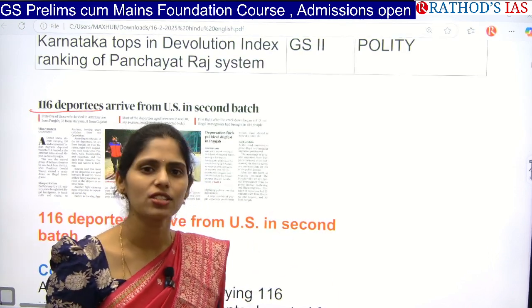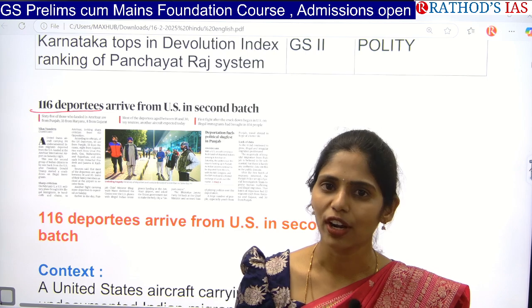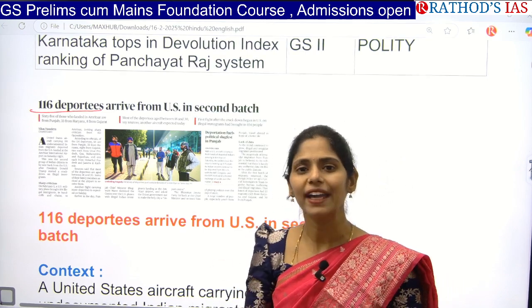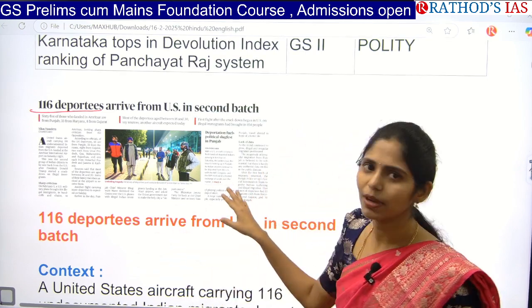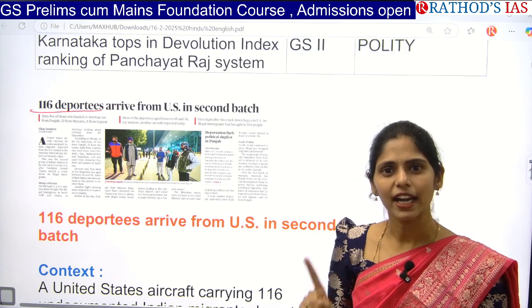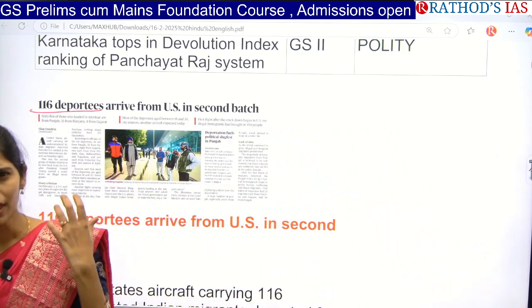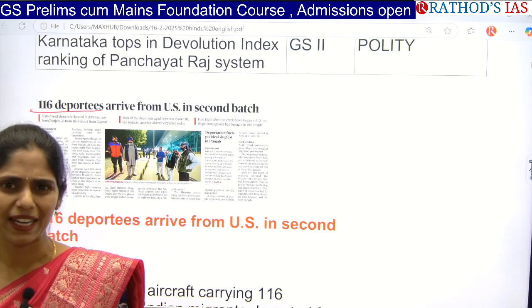In this context, one military flight already deported around 104 illegal Indian migrants, and this is the second time, around 116 deportees arrived from USA. And again we are expecting one more flight to reach India by next Sunday.